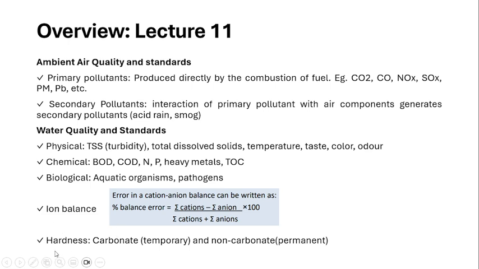Next important parameter of the water is hardness. Hardness is mainly measured in terms of the amount of carbonates present in it, and it includes carbonate and non-carbonate hardness. When non-carbonate is present in a higher amount, water treatment is very difficult. When the carbonate content is less or high, it is not a problem. When the non-carbonate contents are higher, it is very difficult to treat them.